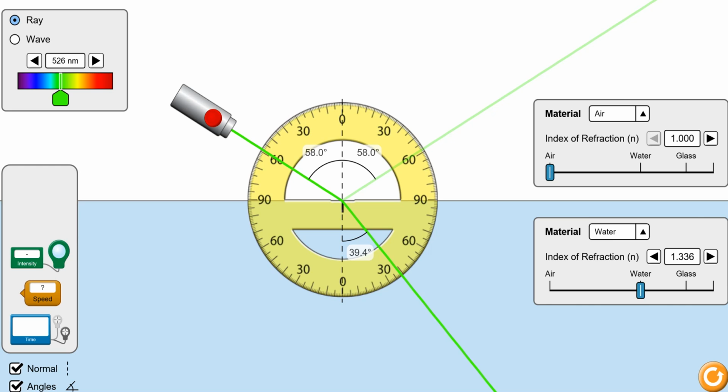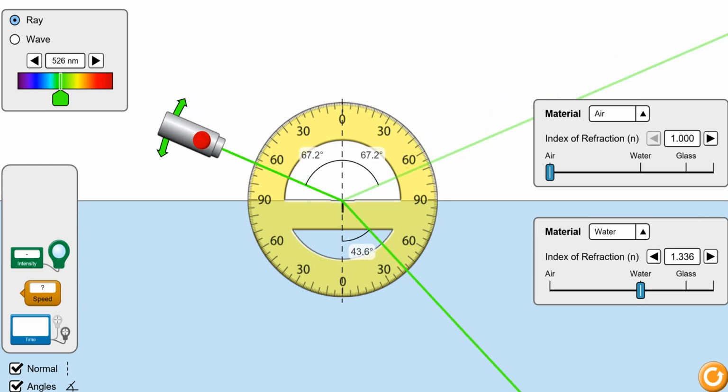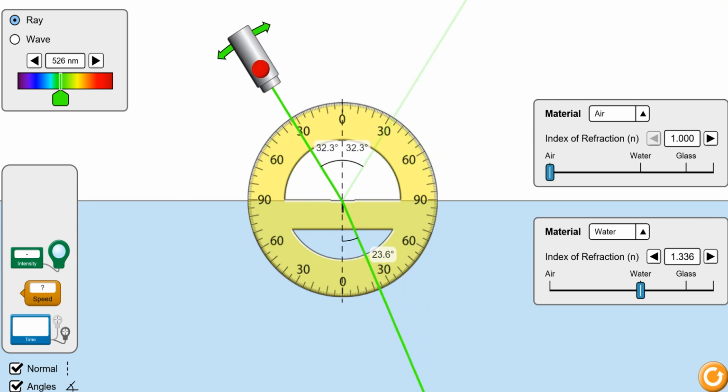So that means that whenever the ray of light travels from a rarer medium to a denser medium, the ray of light bends towards the normal. We can keep checking it like this. So now I'm making it 30. So let us check it. 30, does it go straight? Well, again, no, it doesn't go through the 30 on both sides in air and water. So in water it is bending towards the normal, and therefore we can say that when a ray of light travels from a rarer medium to a denser medium, it bends towards the normal.